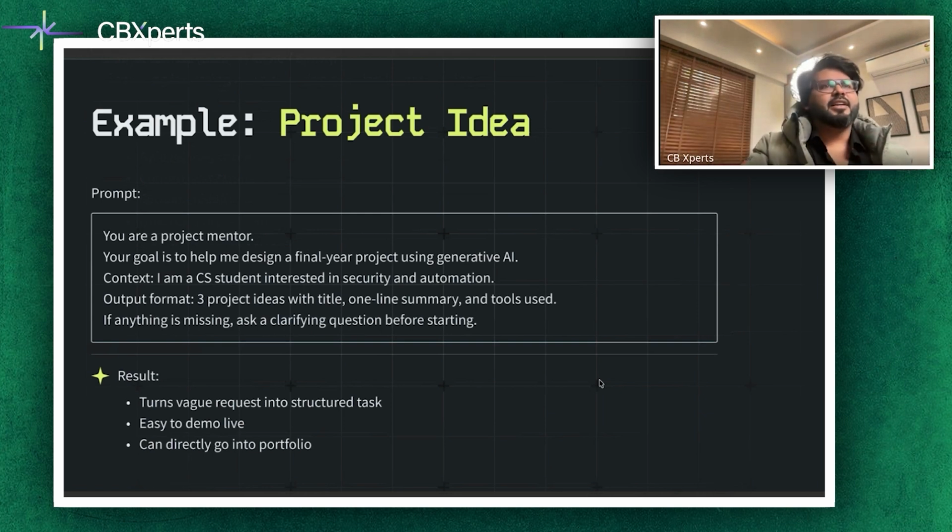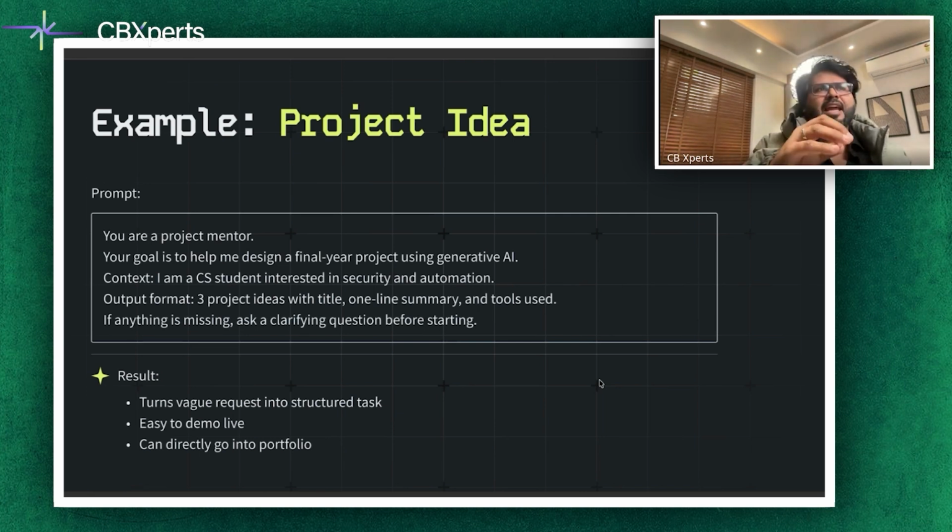Suppose you are a final year computer science student interested in security and automation, and you might prompt: you are a project mentor. Your goal is to help me design a final year project using generative AI. We'll give a context: I'm a computer science student interested in security and automation. You have an output format: 3 project ideas with title, 1-line summary, and tools used. Once you've defined it, the project can be related to a specific direction, or it can be something very vague. So once you've defined that, it's easy to demo live and can go straight into your portfolio.